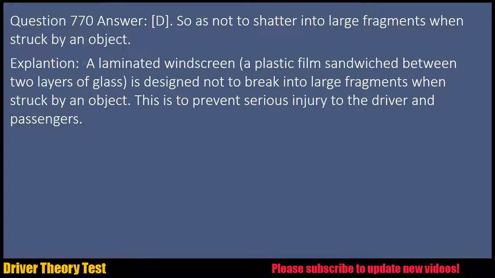Explanation: a laminated windscreen, a plastic film sandwiched between two layers of glass, is designed not to break into large fragments when struck by an object. This is to prevent serious injury to the driver and passengers.